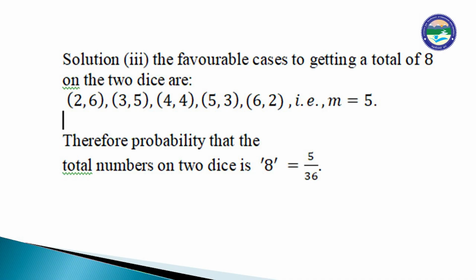Solution 3: the favorable cases to getting a total of 8 on the two dice are 2, 6, 3, 5, 4, 4, 5, 3, 6, 2. So m is equal to 5. Therefore, the probability that the total on the two dice is 8 is equal to 5 upon 36.